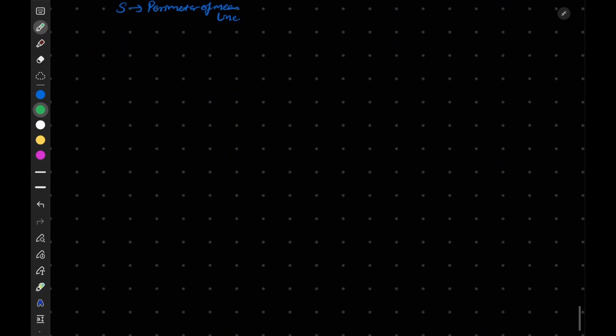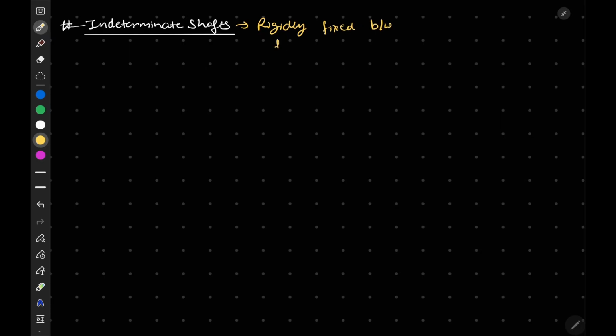Now let's move to the next topic, and this next topic is indeterminate shaft. The definition: if your shaft is rigidly held, fixed between two supports, such a case is known as an indeterminate shaft.